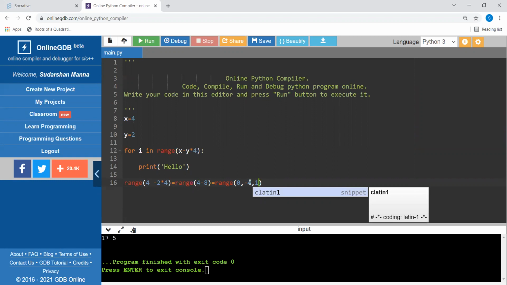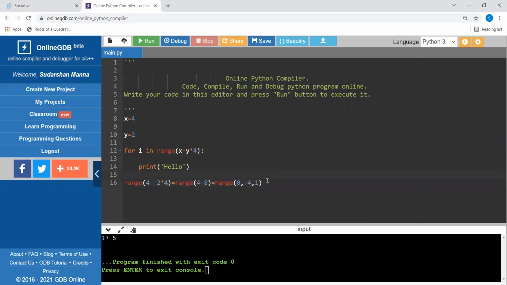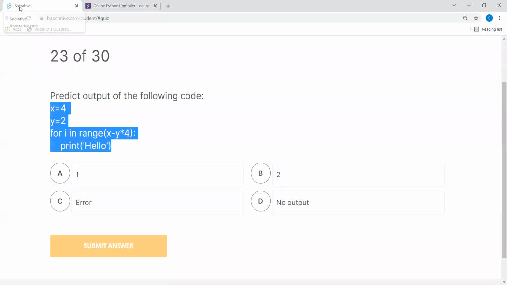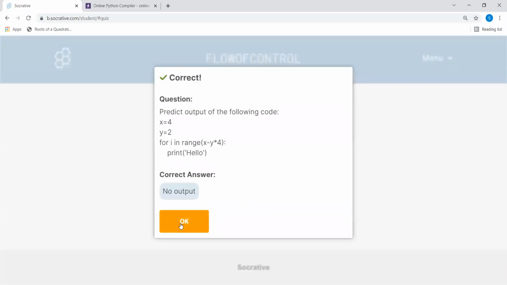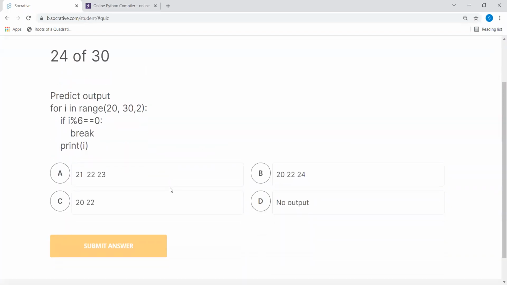This is a scenario we have already discussed earlier. So no output looks to be the most likely answer. Let's go for no output. Yes, no output. Now this one, predict the output of this one.